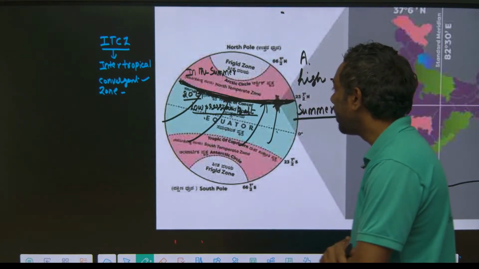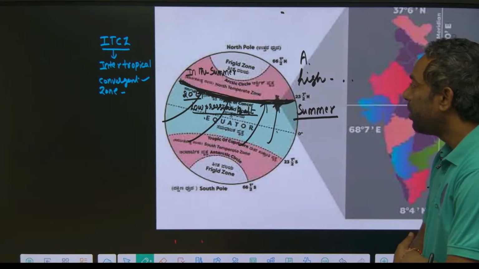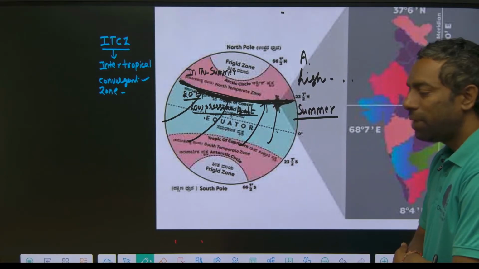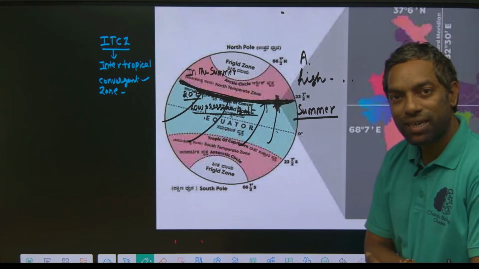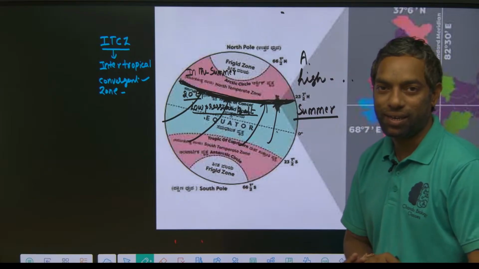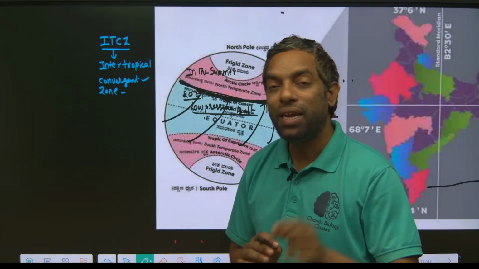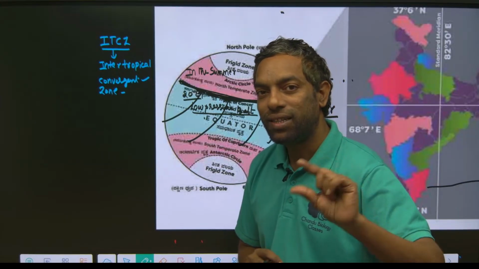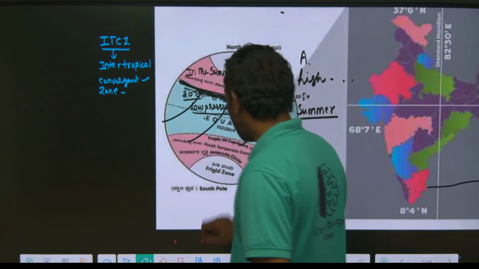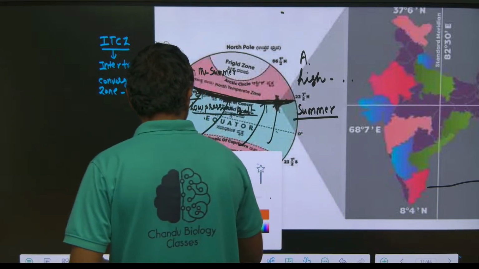Guys, just look into here. During the summer a low pressure belt is created, during the winter a high pressure belt is created. That is convergence: water is attracted in the low pressure belt.